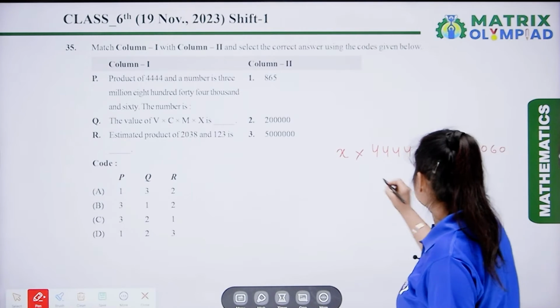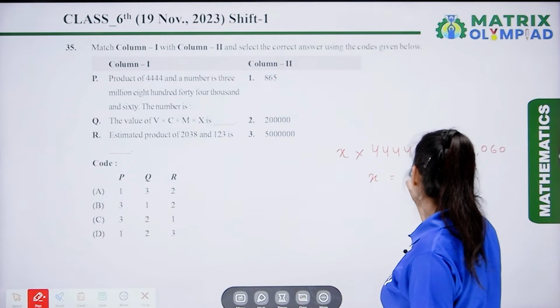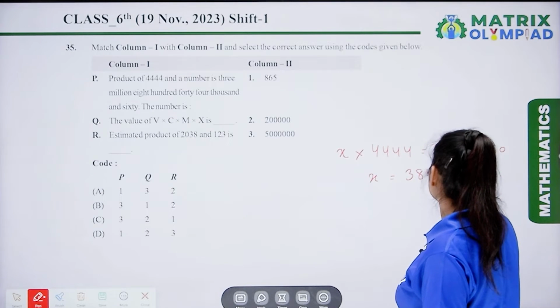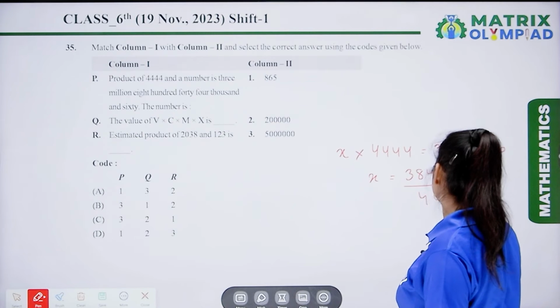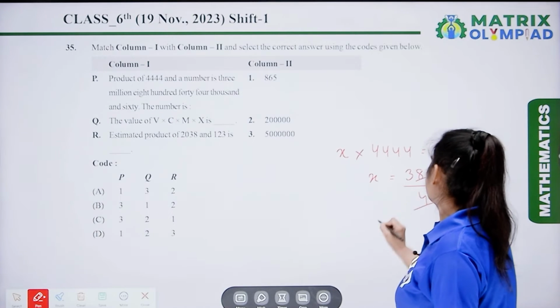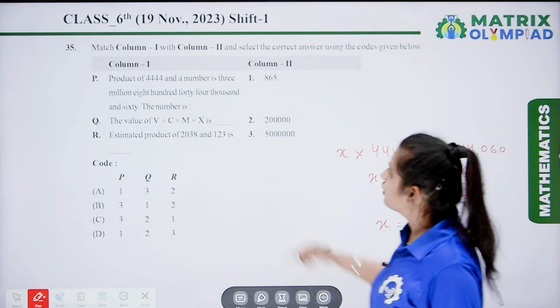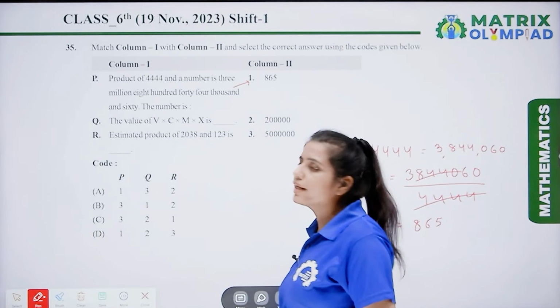So this is the number. Now the value of X is, so after cancellation we get 865. So this is the correct answer.